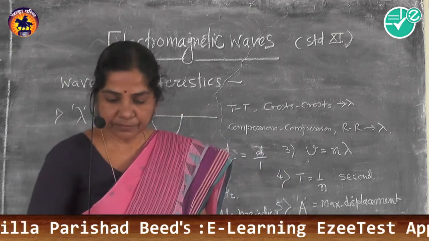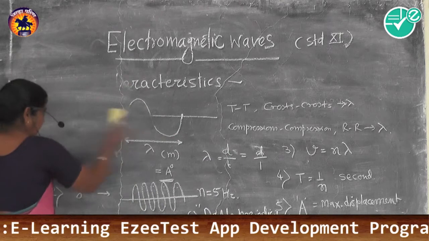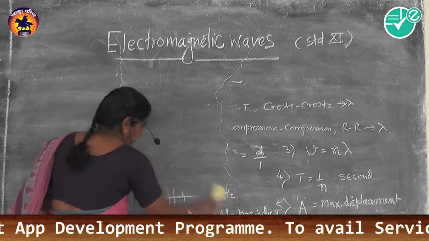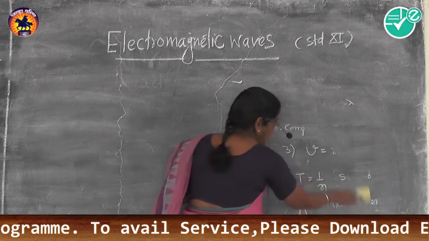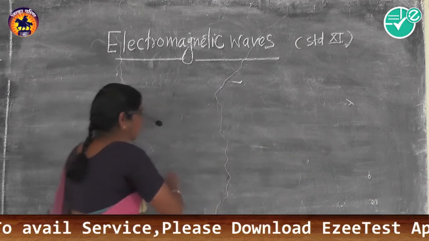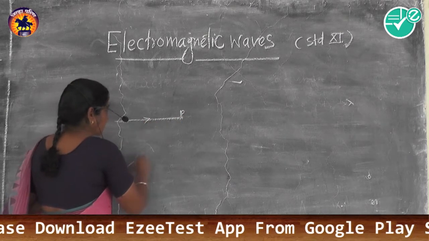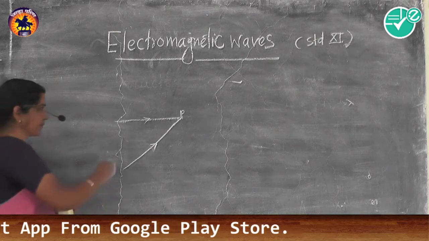Then again we require some knowledge here about the principle of superposition. When two or more waves come at a point of a medium simultaneously, suppose this is a point P and these are the two directions from which the waves are coming.